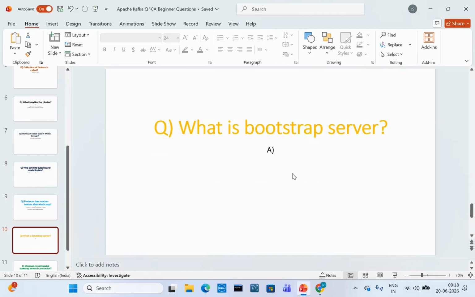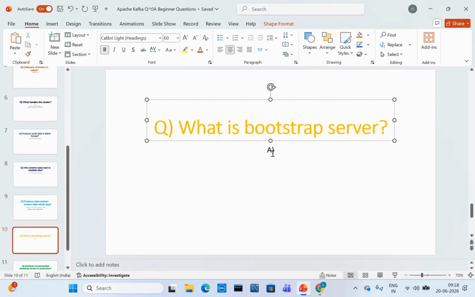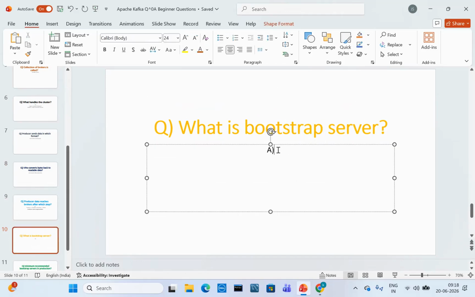Next question: what is a bootstrap server? Listen here. The bootstrap server contains the broker address for the initial connection.